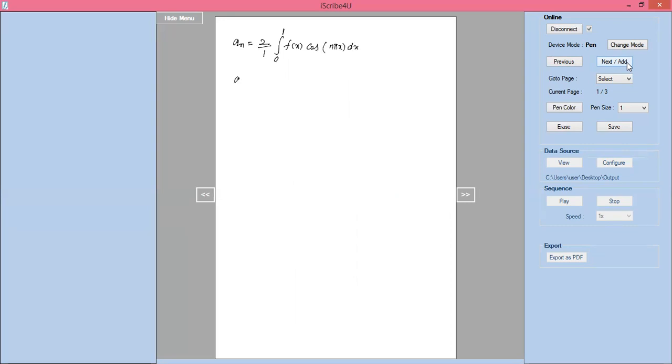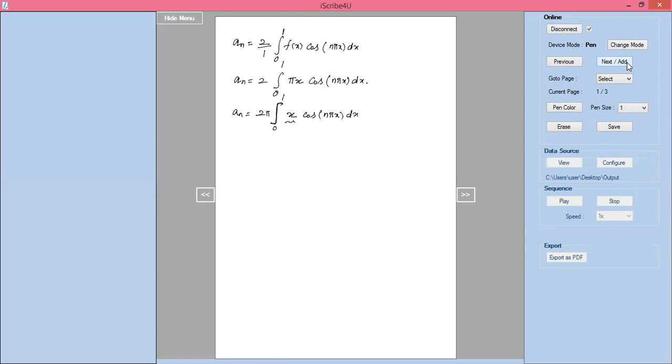In 0 to 1, the value of f of x is pi x, so an equals 2 pi, taking pi outside, integration of 0 to 1 x into cos n pi x dx.